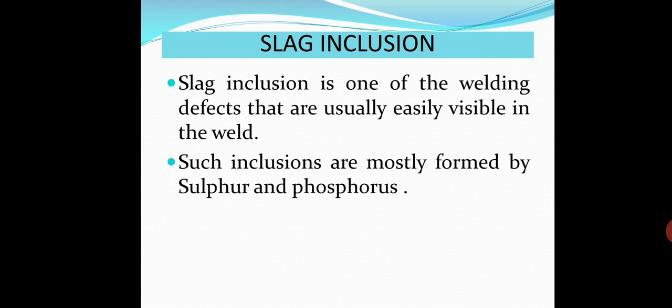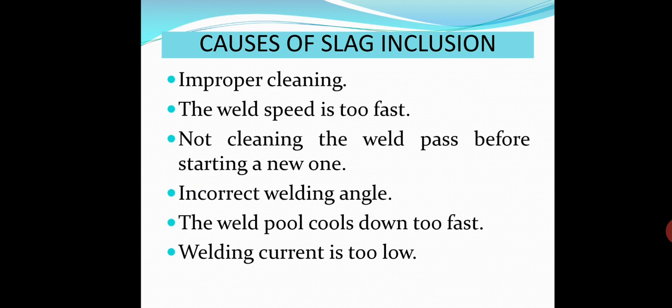Next is slag inclusion. Slag inclusion is one of the welding defects that is usually visible in the weld. Such inclusions are mostly formed by sulfur and phosphorus.